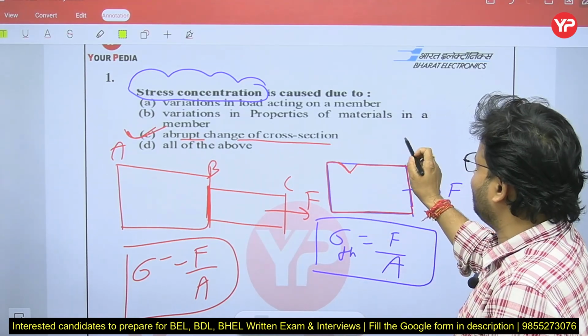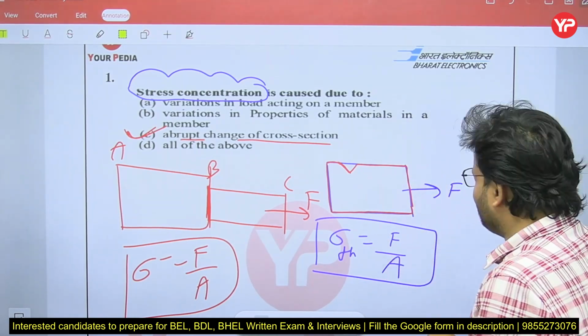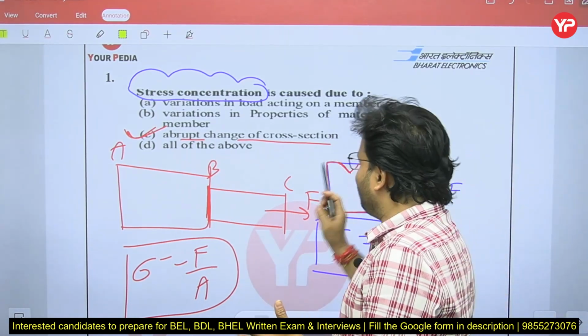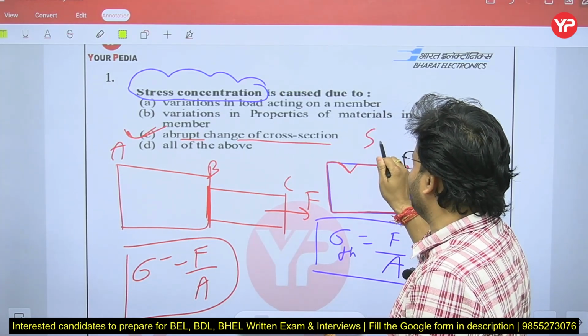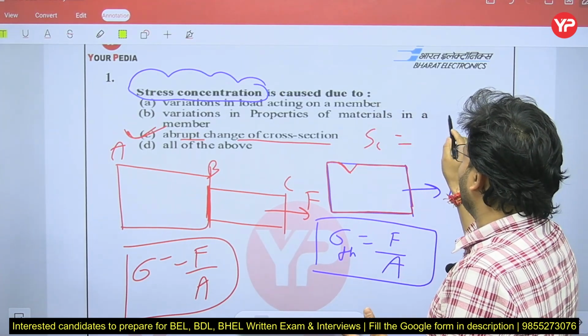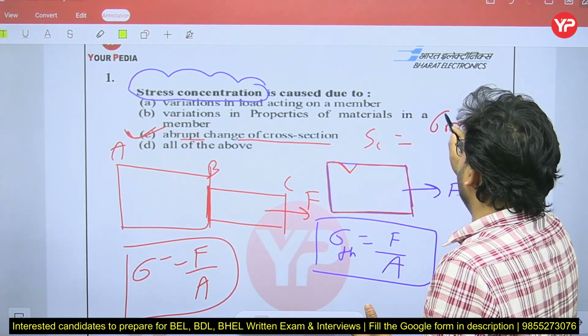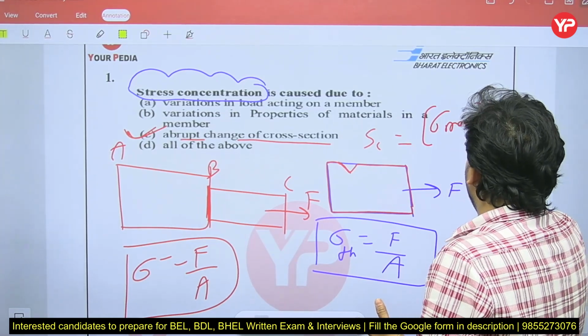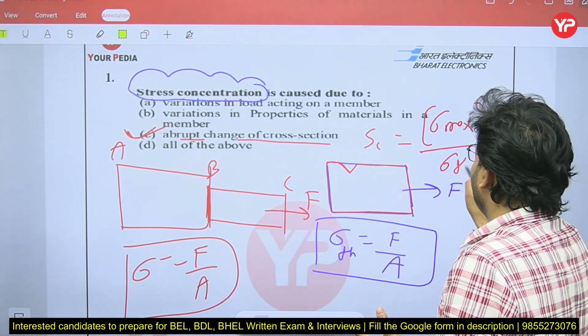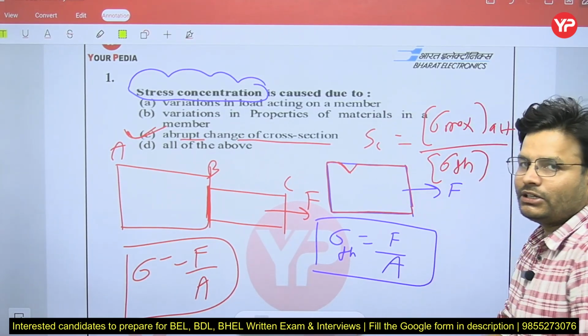Another thing you can understand is the value of stress concentration. The stress concentration factor is given by sigma maximum, which is actually developed, upon sigma theoretical, which you calculate theoretically.